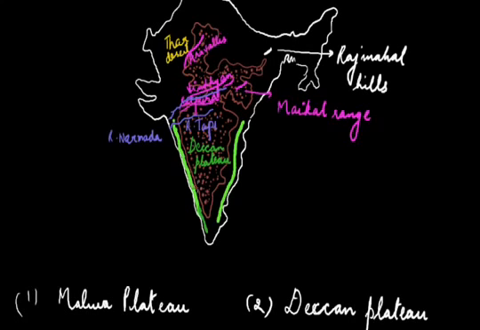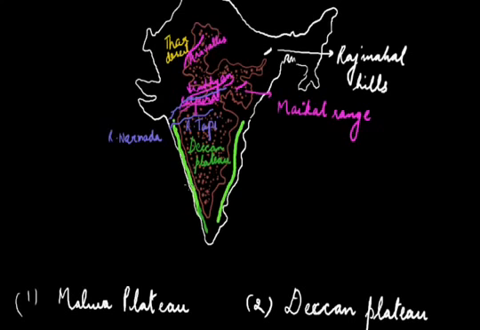These gaps are the Thalghat Gap, Bhorghat Gap, Palghat and Shenkota Gap. These gaps are used by rail routes. The Thalghat provides rail link between Mumbai and Calcutta. The Mumbai-Chennai railway line passes through the Bhorghat and the Palghat. It's used by the Kochi-Chennai railway line. The western slope of this mountain is like a staircase, which gives it the name of Ghats.